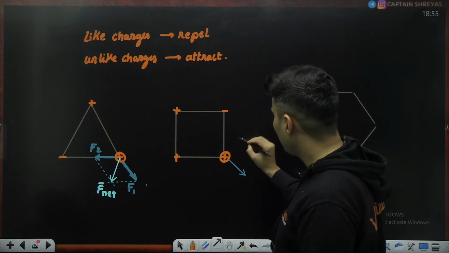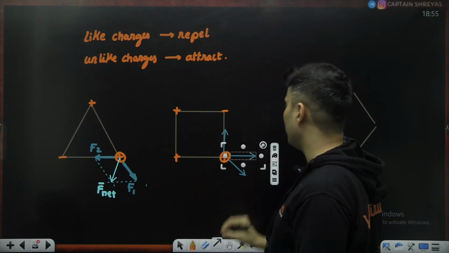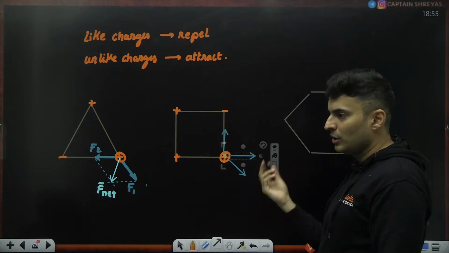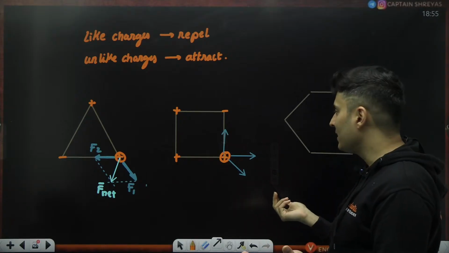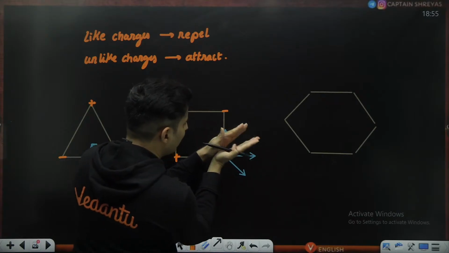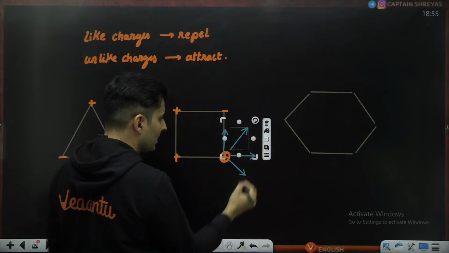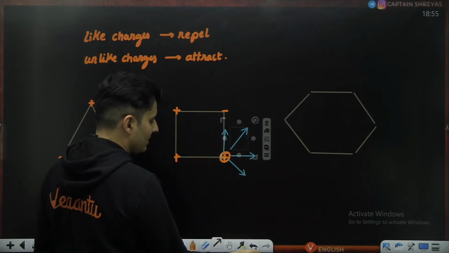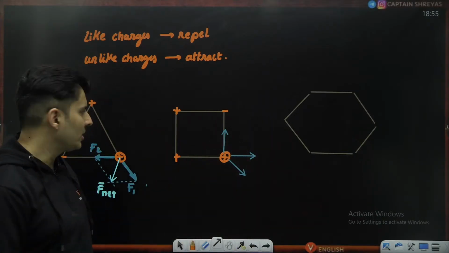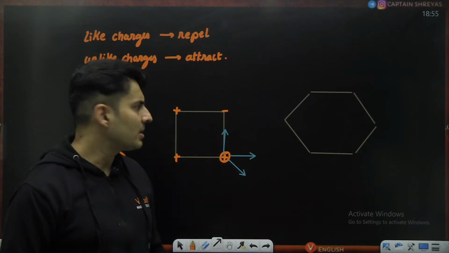This negative will obviously attract, and this positive will obviously repel. So now you have three forces together and you have to find the resultant. Actually, these two forces are mutually perpendicular to each other. They will produce a resultant somewhere in this direction, and then you can add that with this. So that's how you can solve the question. You have three forces, solve them by simple vector addition.